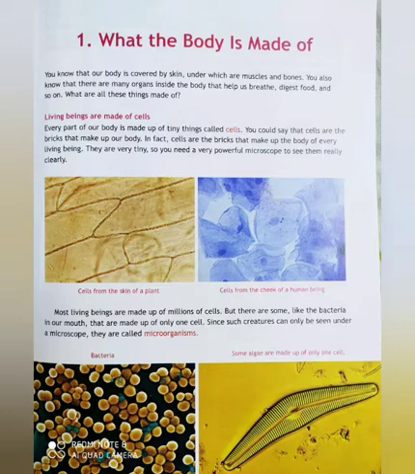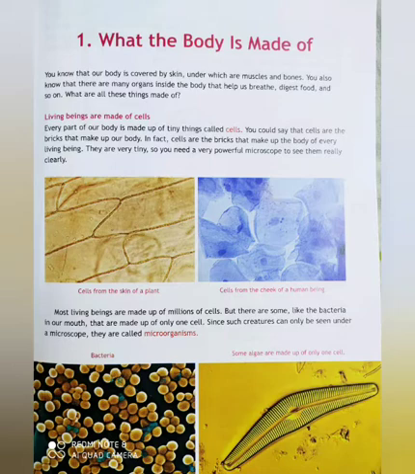And we also know that there are many organs inside the body, and these organs help us. Organs like the lungs help us to breathe. Organs like the stomach help in digesting food, and so on. And what are all these things made of? The living beings are made up of cells. Every part of our body is made of tiny things called cells.